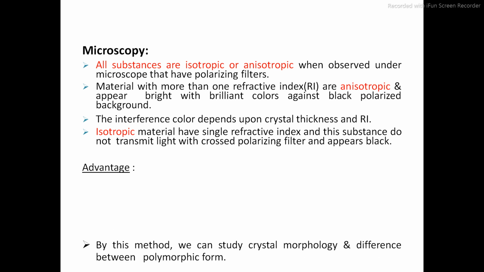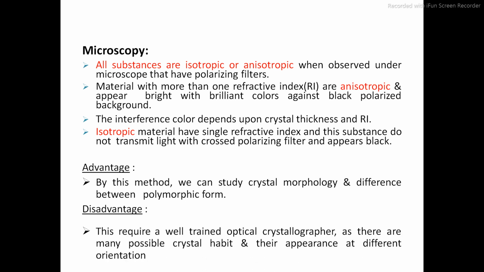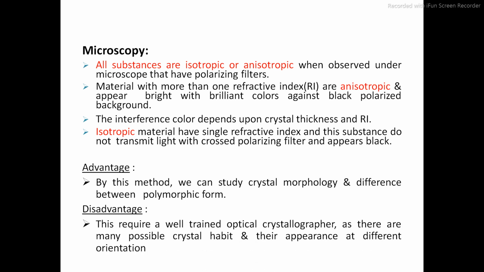What is the advantage of microscopy? By this method we can study the crystal morphology and the difference between polymorphic forms. The disadvantage is that this requires a well-trained optical crystallographer, as there are many possible crystal habits and their appearance at different orientations.